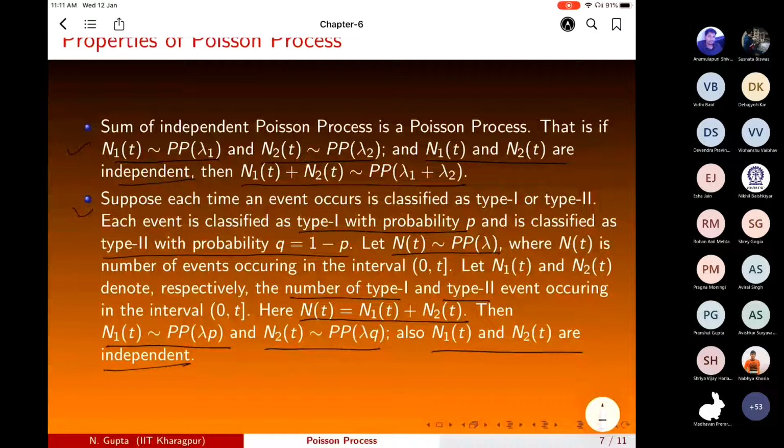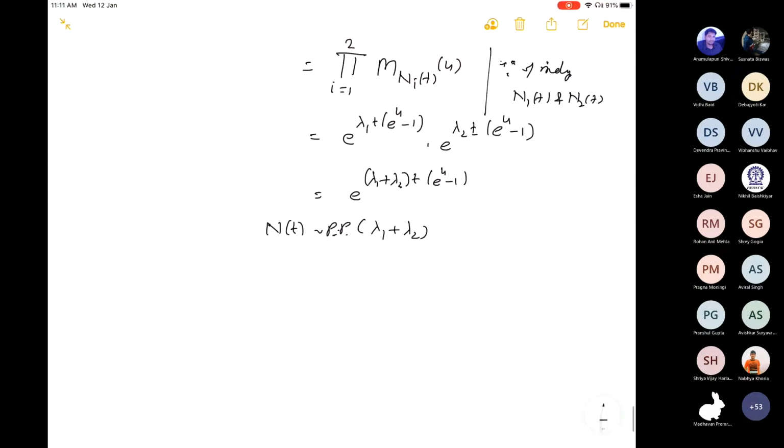So that means we are saying that in a class, students are coming. A student is classified as male with probability P, female with probability Q, such that P plus Q is 1.